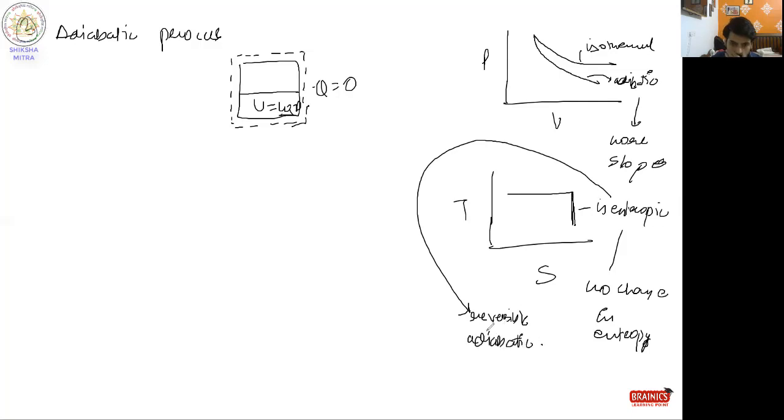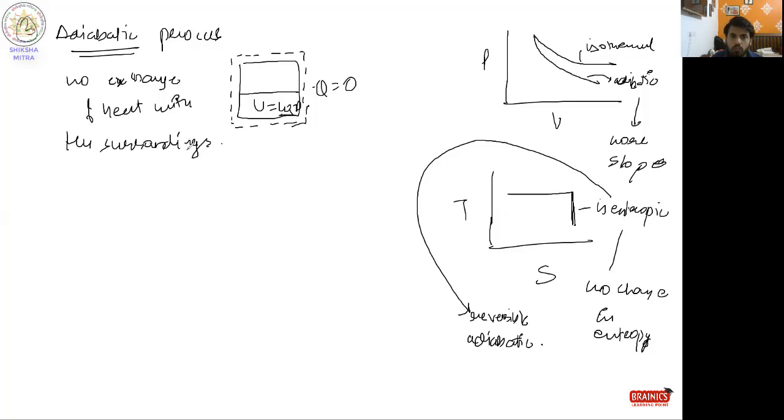Reversible adiabatic simply means that internal energy and work done can get exchanged with each other in whatever form we want. This is the process in which there is no exchange of heat with the surroundings.